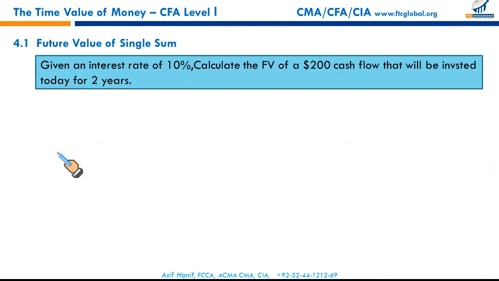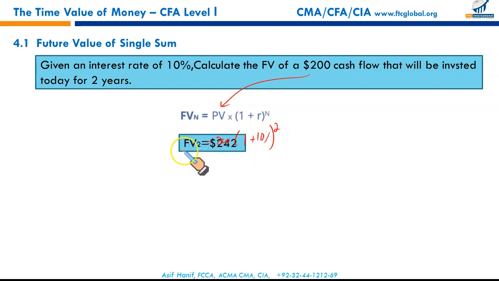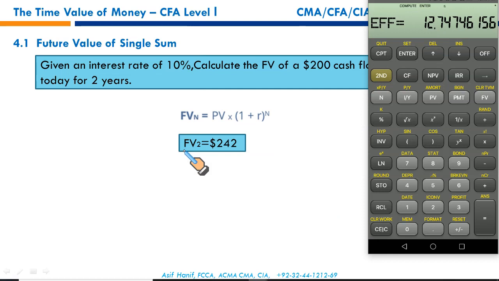Let us see first. Given an interest rate of 10%, calculate the future value of a $200 flow that will be invested today for 2 years. This is the conventional formula. You put the $200 here, times 1 plus the rate of interest, 10%, raised to the period 2, and you will simply calculate your future value, that is 242. We can do it much more quickly using our financial calculator.